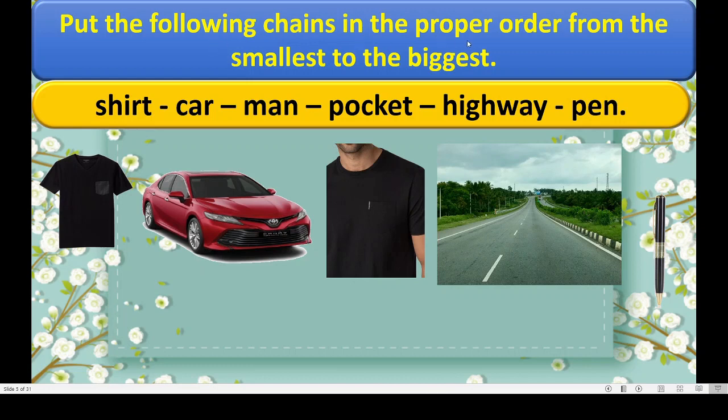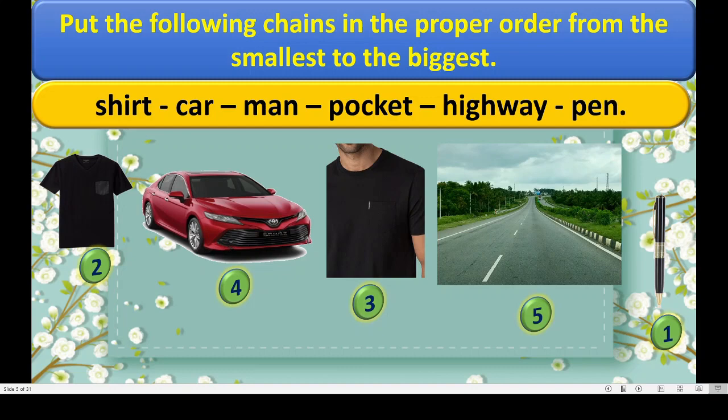Now again here we have to arrange them in proper order, that is from smallest to the biggest. Okay, first we will give them numbers. Yes, you know, here the smallest is nothing but pen. So I am going to give it number one. Second is shirt, isn't it? Pocket and shirt. Then third, man, correct? Man will sit inside the car and car will run on the highway. Got this?